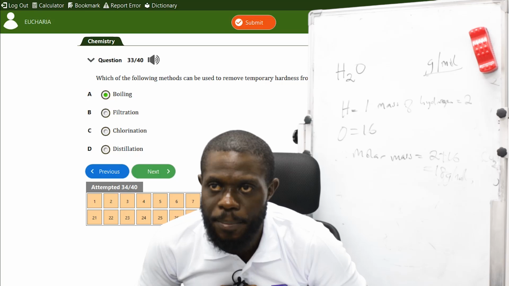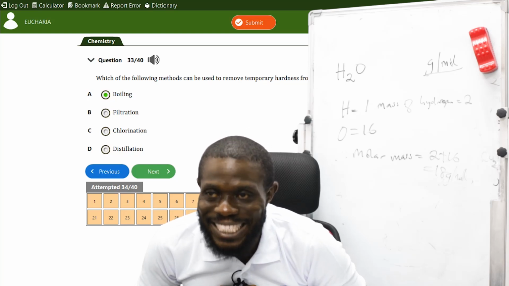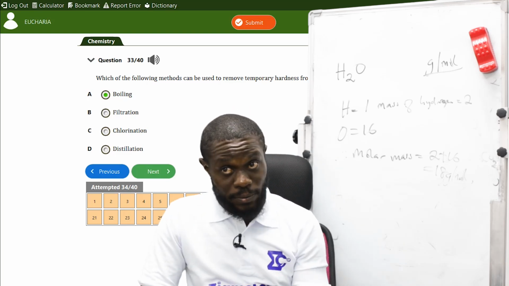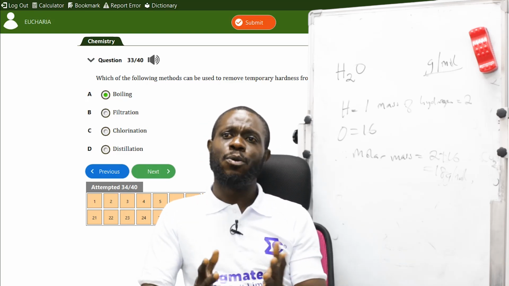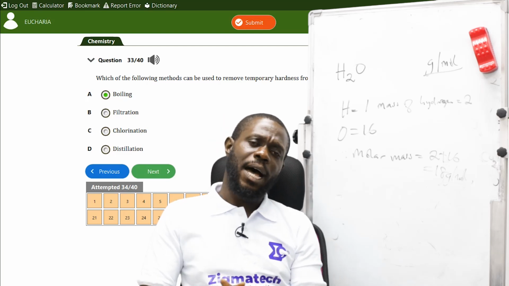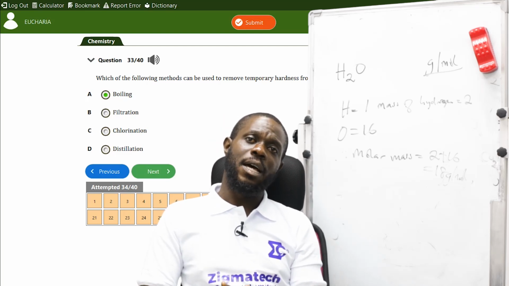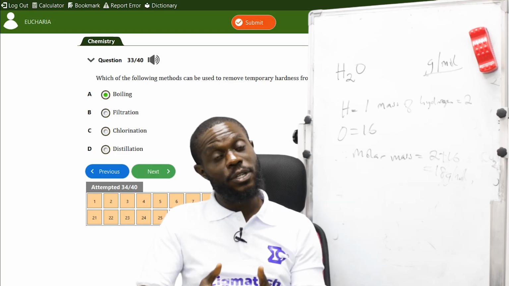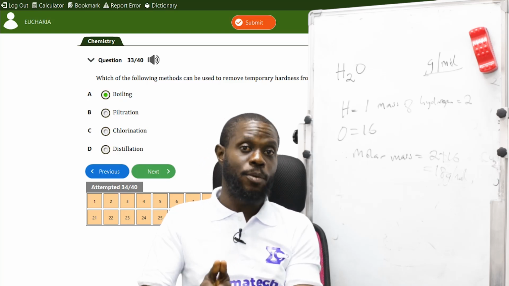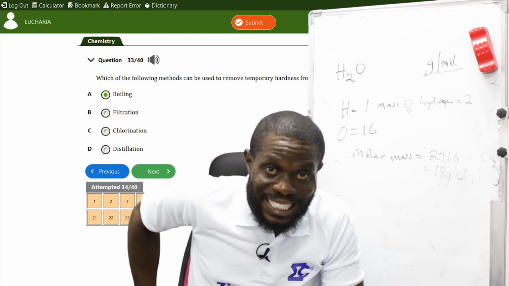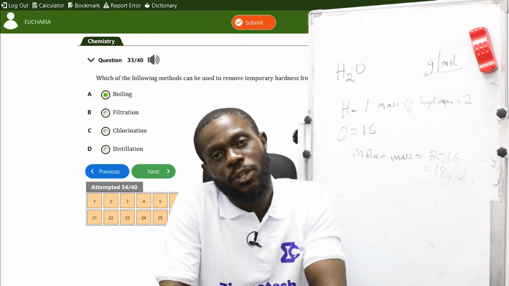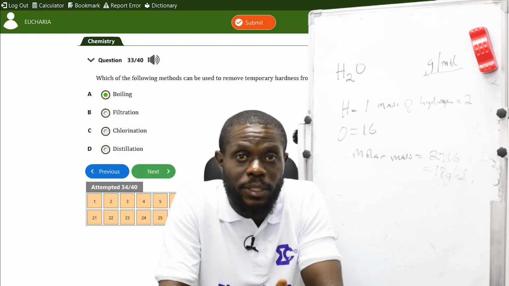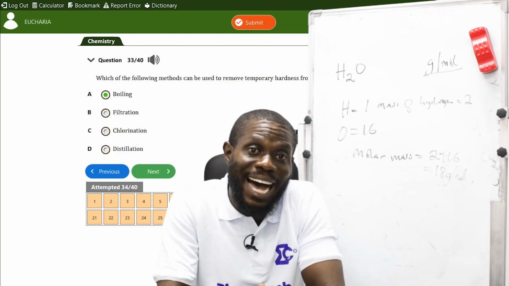Which of the following methods can be used to remove temporary hardness from water? They did not say permanent though. First, for example, hard water and soft water. Hard water is the water that constitutes impurities, while soft water is the water that is free from impurities. In essence, soft water is distilled water. It has no impurity, while hard water is the one that has impurities.